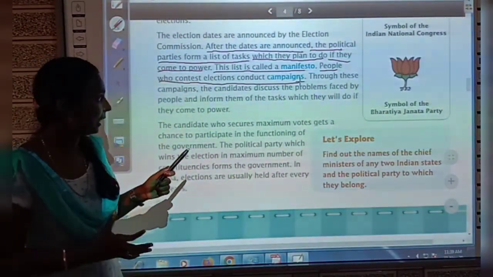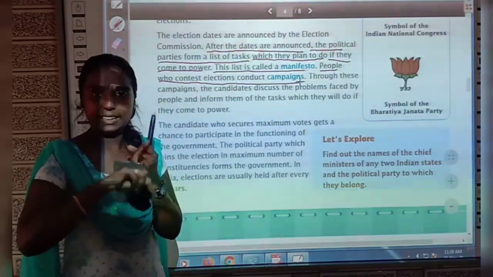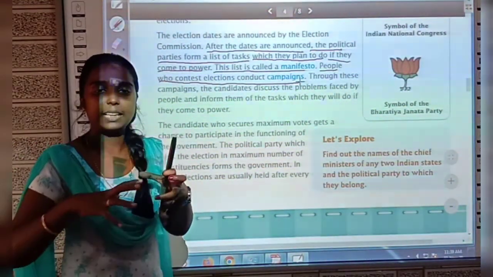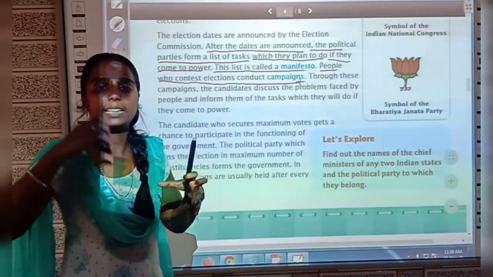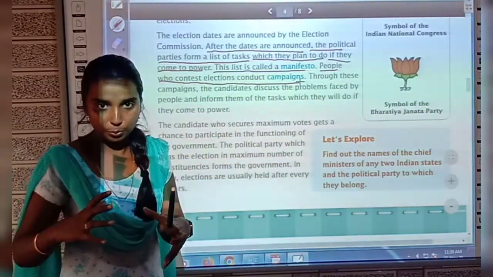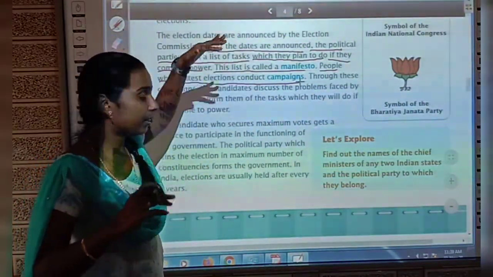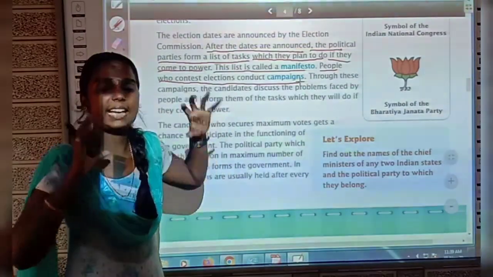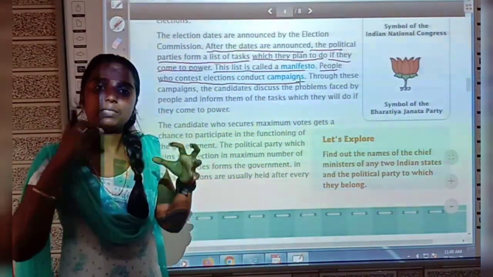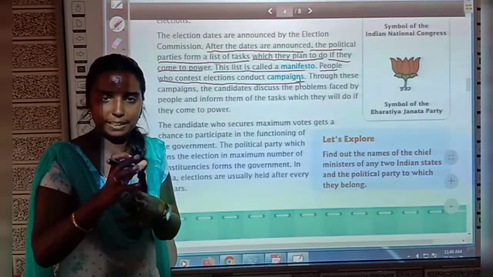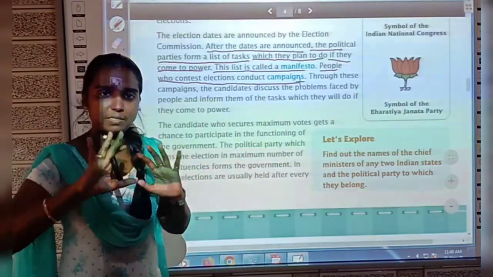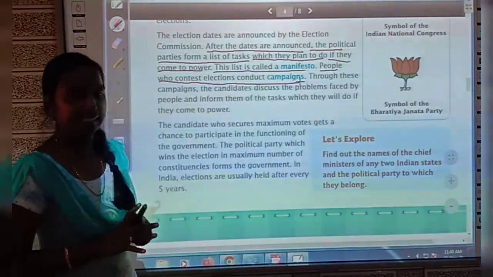Okay, so as we have seen already, first the Election Commission will announce the date. So once the date is announced, the political parties will prepare a manifesto that will contain all the things that they will do for the people if they come to rule, right? And next, they will conduct campaigns. In those campaigns, they will talk to the people and find out what needs those people have, okay? And they will promise that if they come to rule, they will satisfy their needs, okay? That is campaigns, okay?